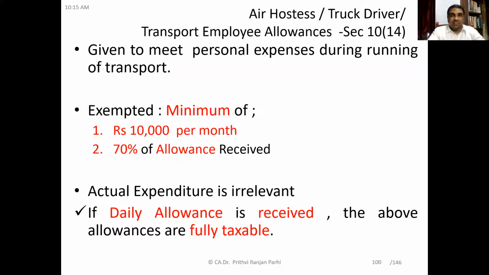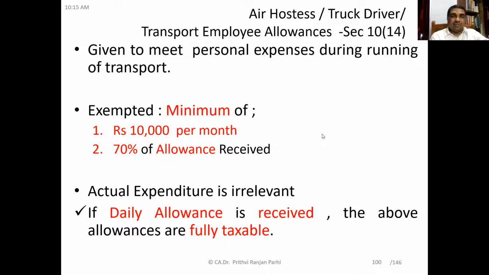Next, children education allowance and hostel allowance we have covered. The next allowance that we are going to learn is, you can read it here, air hostess allowance, truck driver allowance, or any kind of transport employee allowance. These are the allowances given to meet the personal expenditure during running of transport. So how much is exempt? The minimum of 10,000 rupees per month or 70% of allowance, whichever is lower, is exempt, and the balance amount is taxable.